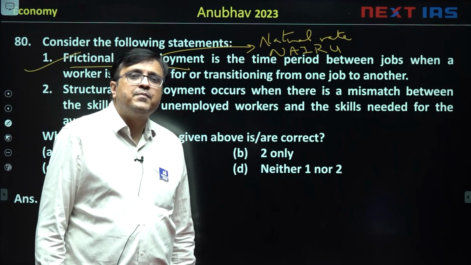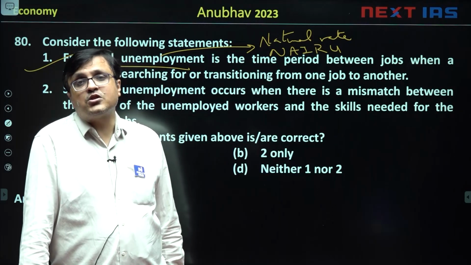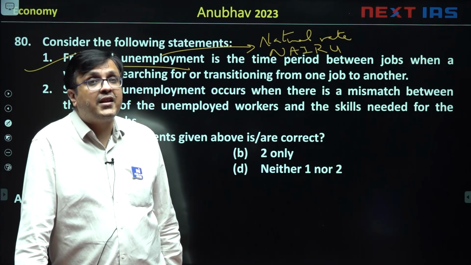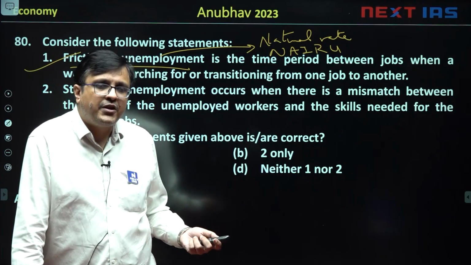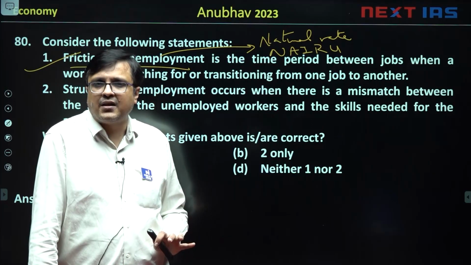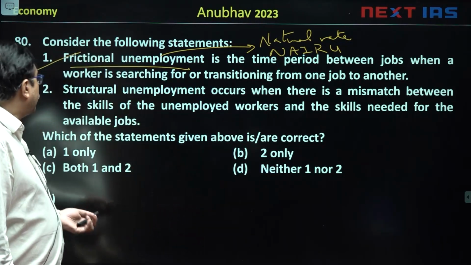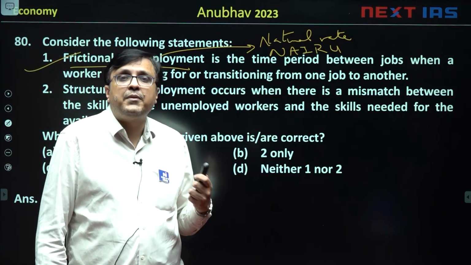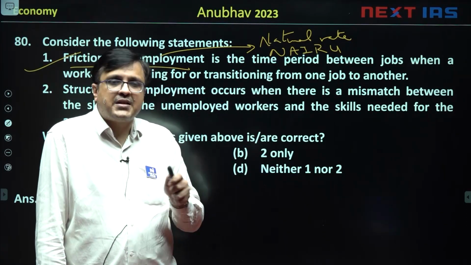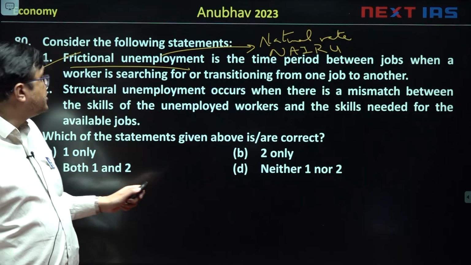So this frictional unemployment is also called natural rate of unemployment and it is also called non-accelerating inflation rate of unemployment. When people are switching between jobs or taking a small sabbatical, full employment भी इसी level को कहा जाता है. And जब economy इस level पे होती है तो उसे ही potential GDP भी कहा जाता है. When the economy is at natural level of unemployment, that is what we call potential GDP.